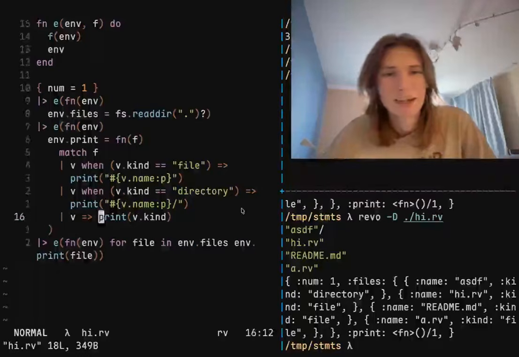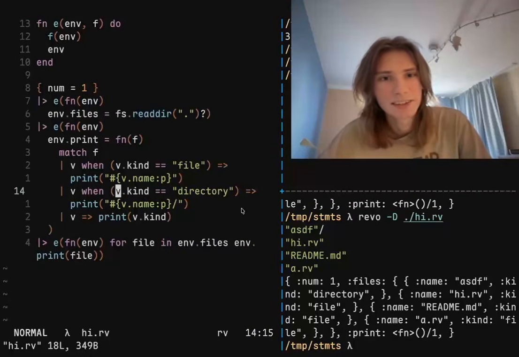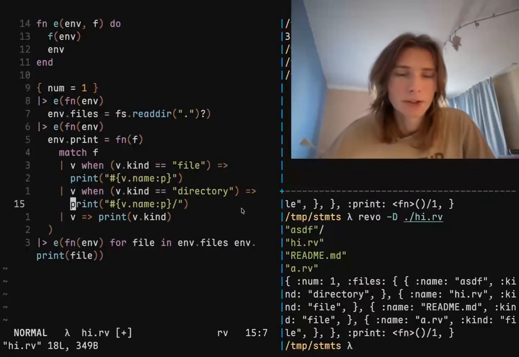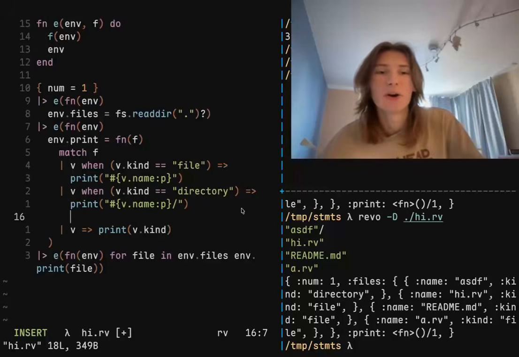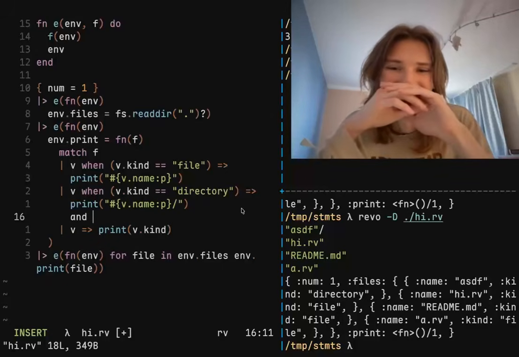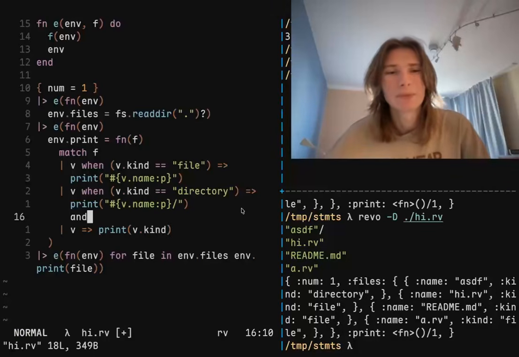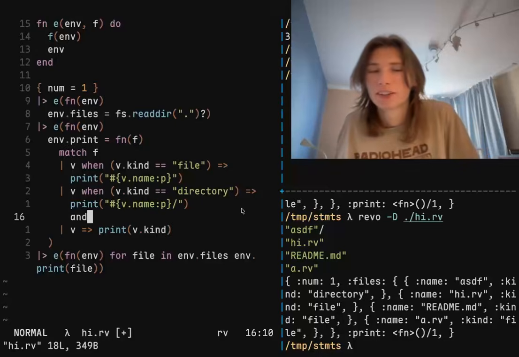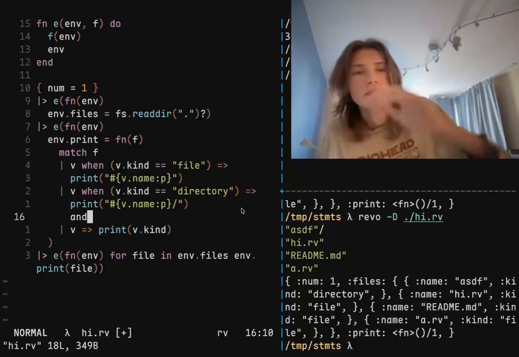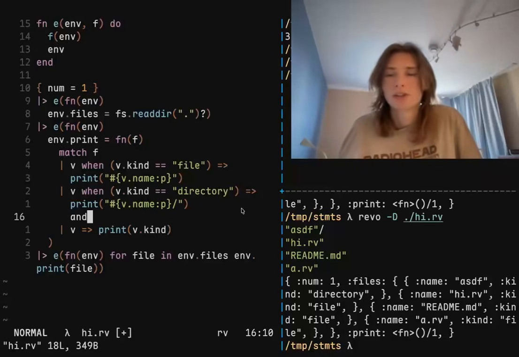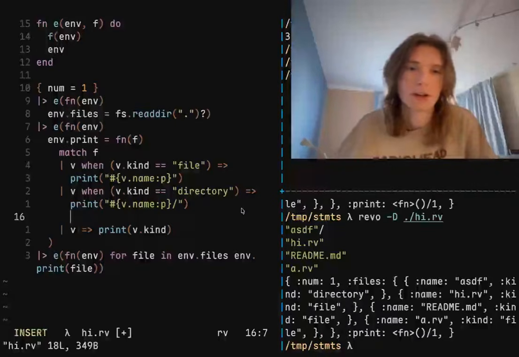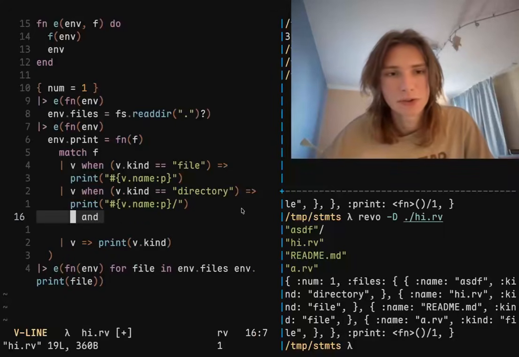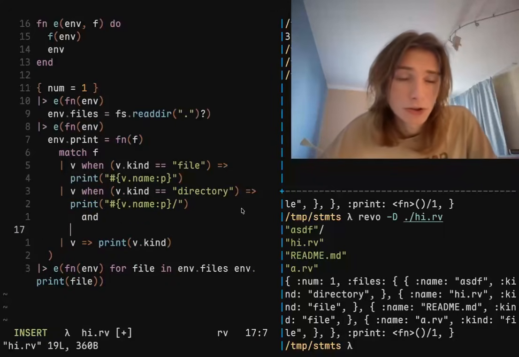That's amazing. So let's say if it's a directory, we're gonna have to do end, but actually no, we don't need to. We can just chain them like that. So and is an operator that returns true if the first and second condition are true. But if the first condition is already true, it says all right, it's already true, I don't need to continue because I know, oh wait, no, I was talking about or, not and. So yeah, we can just use and inside of here. Yeah, or would short circuit, this wouldn't.